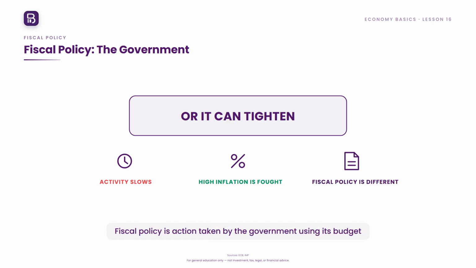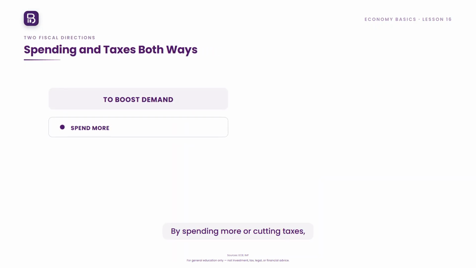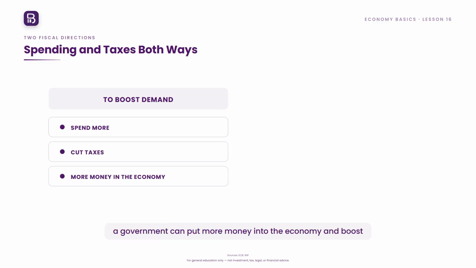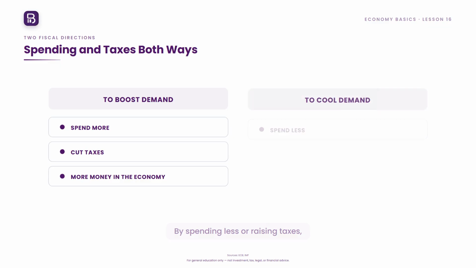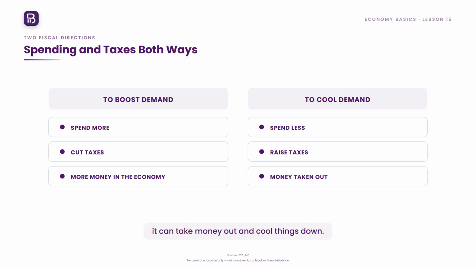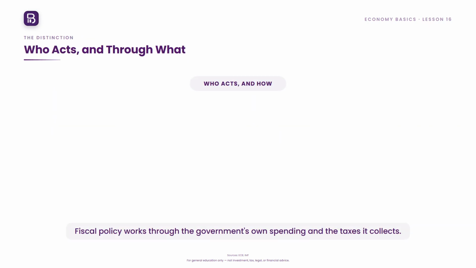Fiscal policy is action taken by the government using its budget, that is, through spending and taxation. By spending more or cutting taxes, a government can put more money into the economy and boost demand, which can help in a downturn. By spending less or raising taxes, it can take money out and cool things down. Fiscal policy works through the government's own spending and the taxes it collects.